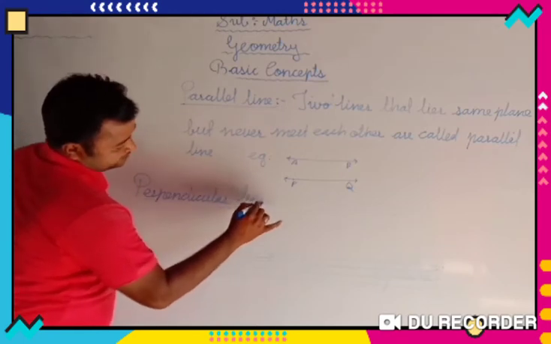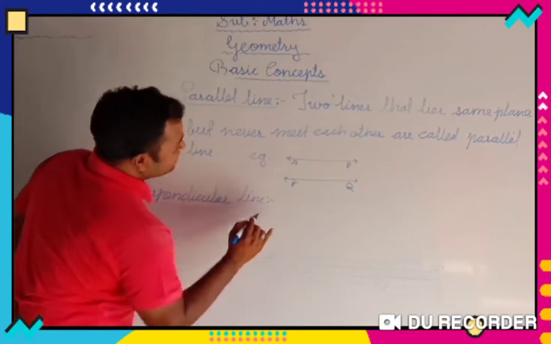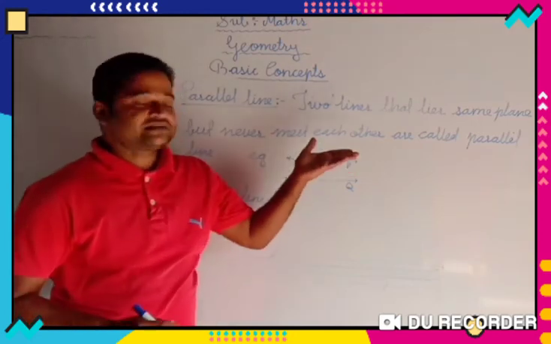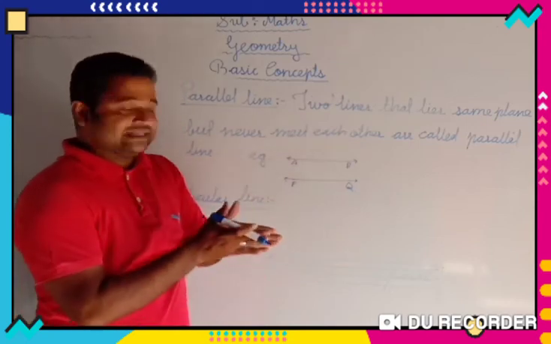Perpendicular line. Now here upstairs, we have understood what parallel lines are: two lines that lie on the same plane but never meet each other.